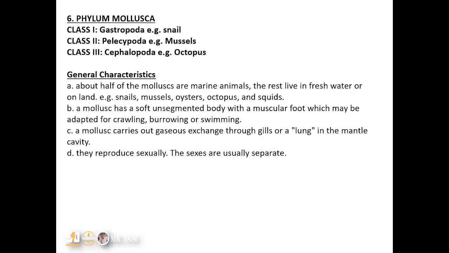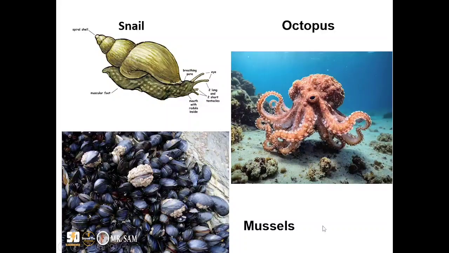In this case, we have the snail, which can be found on land, and they reproduce sexually. The sexes are usually different, so the majority of them are not hermaphroditic in nature. So these are examples of the snail. This is a typical diagram of the snail, the octopus, and then of course the mussels.